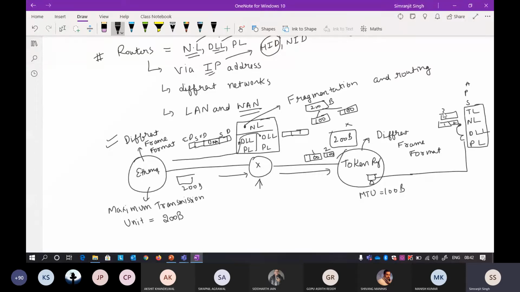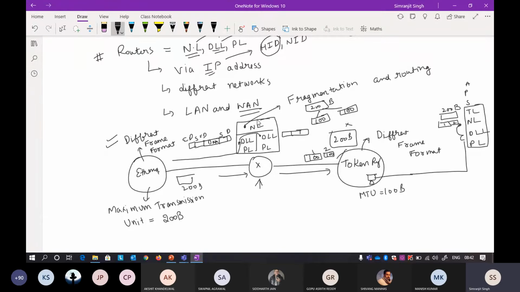will be combined together to form again the 200 bytes. Okay, so keep in mind that whatever you are doing at the sender side, it will again be completed at the receiver side. Because the receiver contains all the layers, it will also contain the network layer. So at the sender side of the network layer, the packets are divided, and at the receiver side, reassembly will take place at the receiver side of the network layer. Keep that in mind.